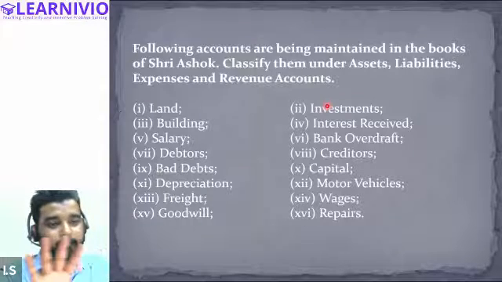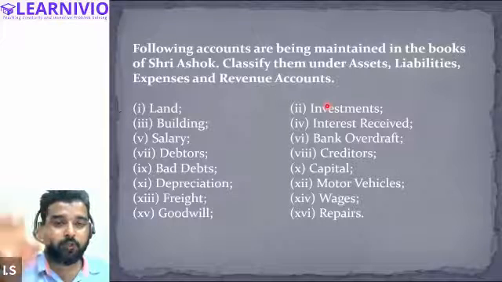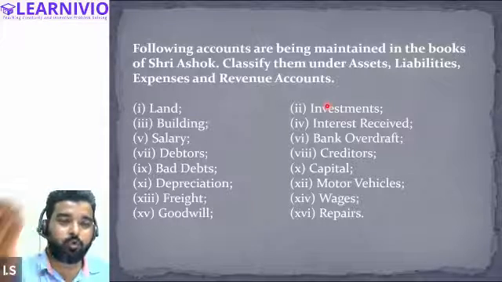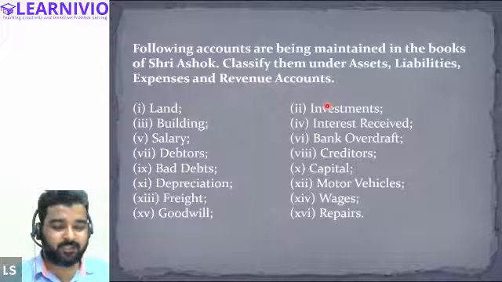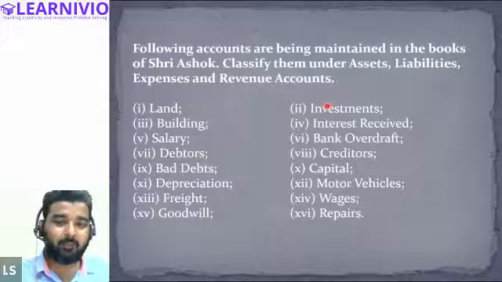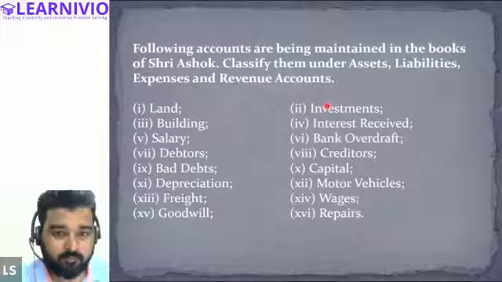We have made a separate account for expenses. Then we have revenue account. Then we have capital account. So all the expenses will go to the expenses account. All the assets will go into the assets account. All the liability will be recorded in the liability account. As simple as this.